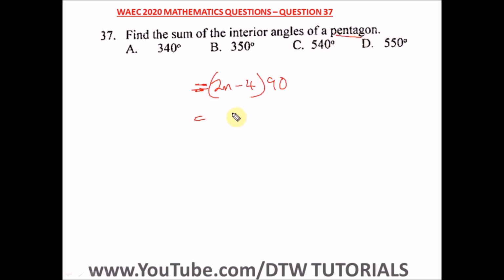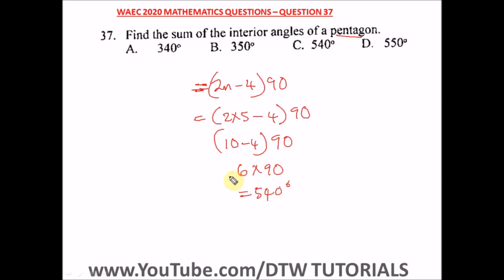We have a pentagon, so we have 2 times 5 minus 4, 90. That's 10 minus 4, bracket 90. And 10 minus 4 is 6. 6 times 90 gives us 540 degrees. So the sum of interior angles of a pentagon is 540 degrees. This is the answer, and our right option here is option C.